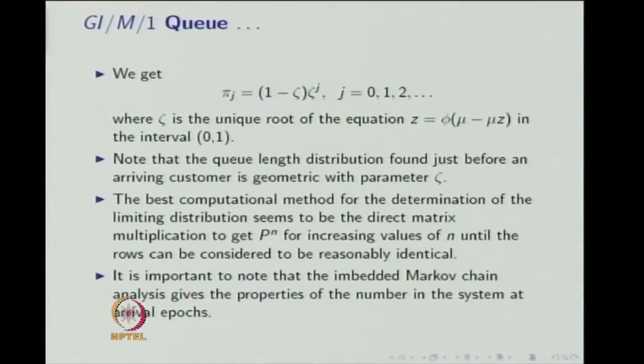Hence, it is important to note that the embedded Markov chain analysis gives the properties of the number in the system at arrival epochs, not at departure epochs or at an arbitrary time instance. The embedded Markov chain analysis gives the properties of the number in the system only at the arrival epochs.